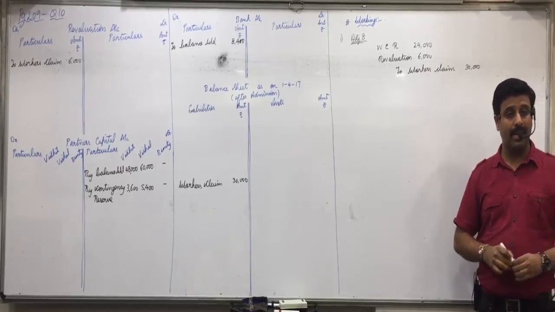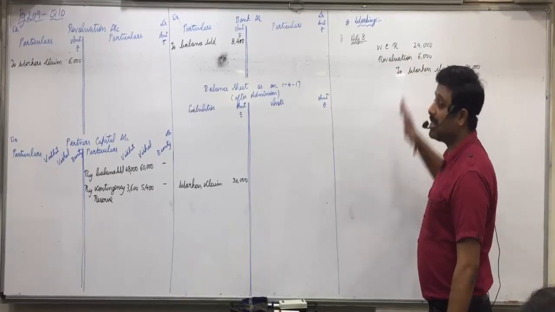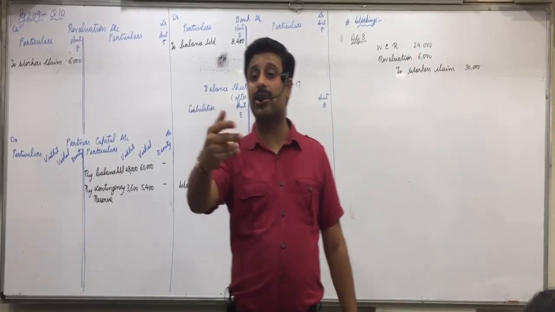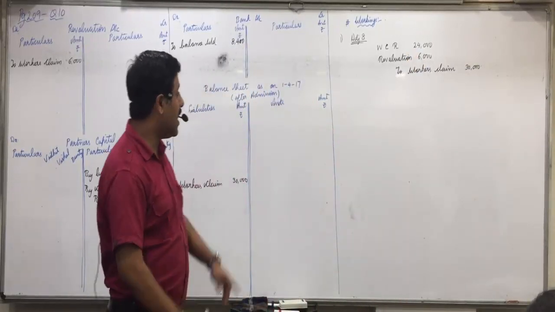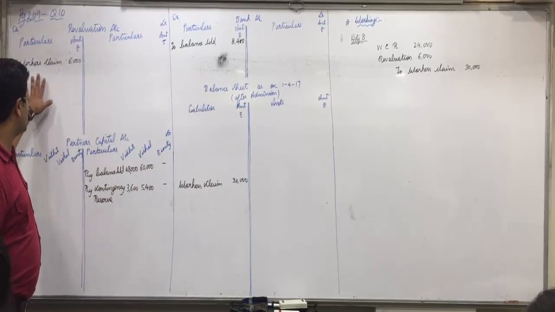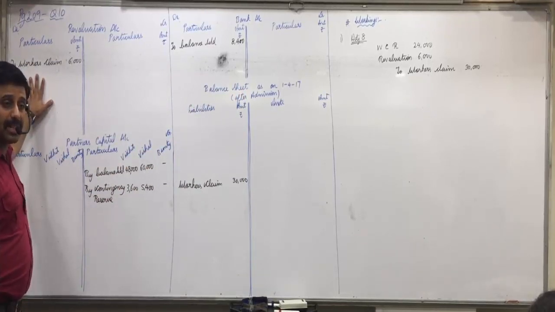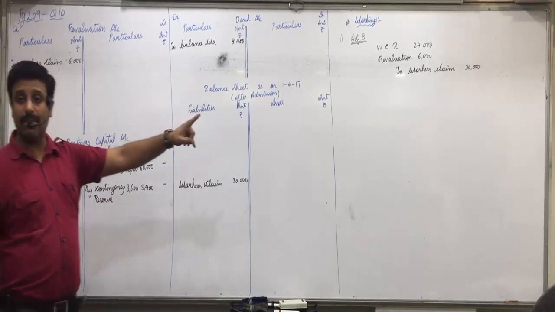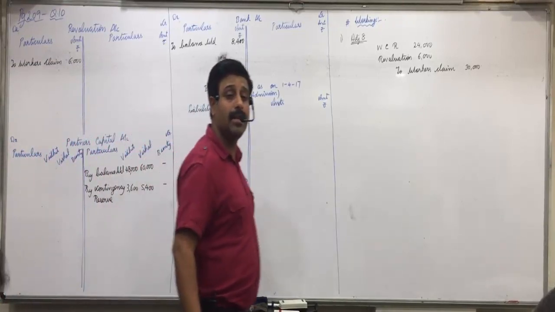Okay. Workers compensation reserve account 24,000, the account gets closed. Revaluation account debit 6,000, we show it in revaluation account on debit side, and to workers claim 30,000, we show it on liability side. Okay.